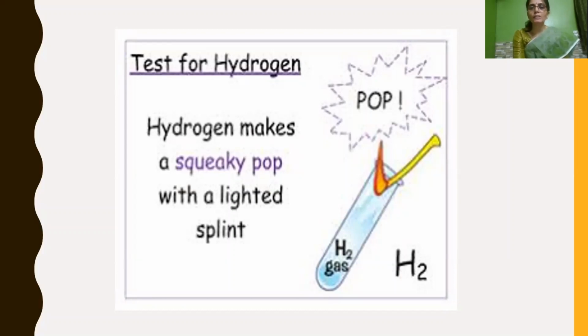Hydrogen makes a squeaky pop sound when we keep a burning matchstick near the mouth of the test tube which liberates hydrogen, isn't it? So when it produces a pop sound, this indicates the gas that comes out is hydrogen. So the test for hydrogen is keeping a matchstick near the mouth of the test tube. If it produces a pop sound, it shows the released gas is hydrogen.